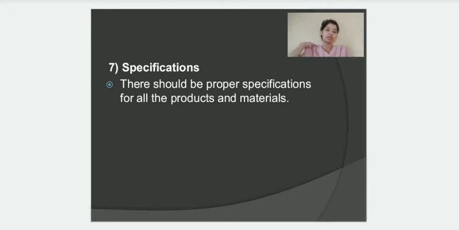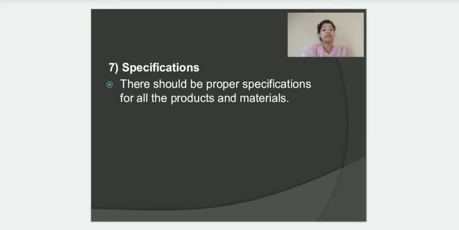The specifications for raw material should include the designated name and internal code reference. It should include the reference, if any, of the pharmacopoeia monograph. Then it should include all the qualitative and quantitative requirements with acceptance limits.